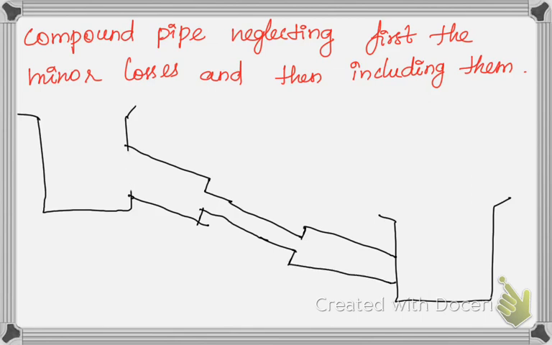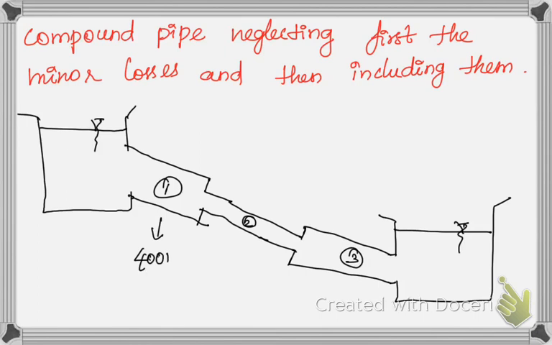The purpose of drawing this figure is that we have to account for minor losses also. If minor losses have to be accounted, then we should know the diagram, then only we can account for the minor losses, where the pipe is getting contracted or where the pipe is getting enlarged. Only if you draw the diagram will you know it clearly. That is the reason I have drawn the diagram here.